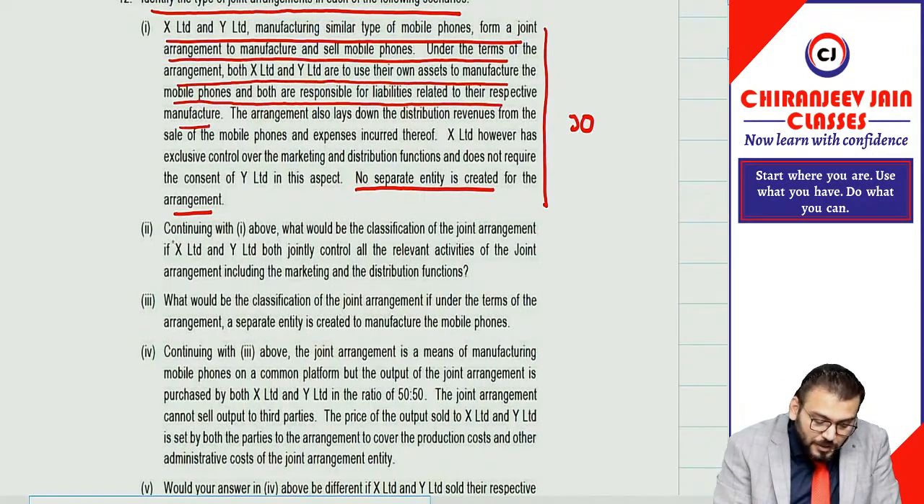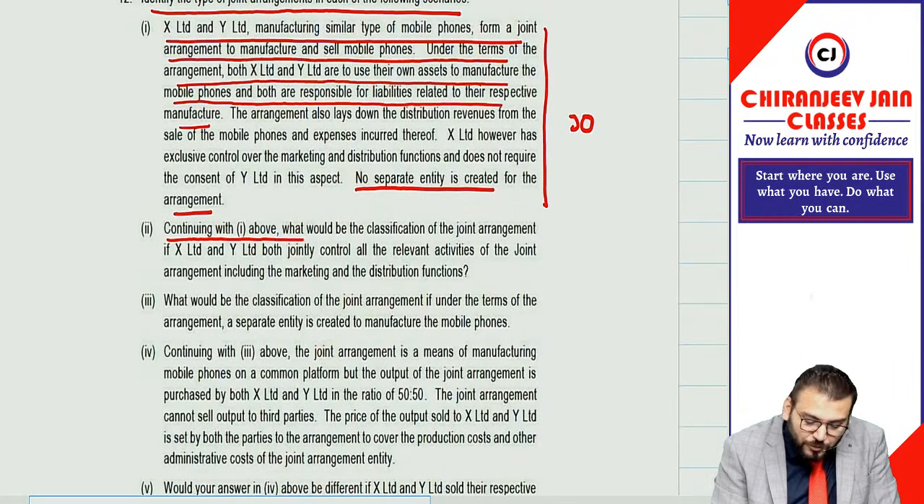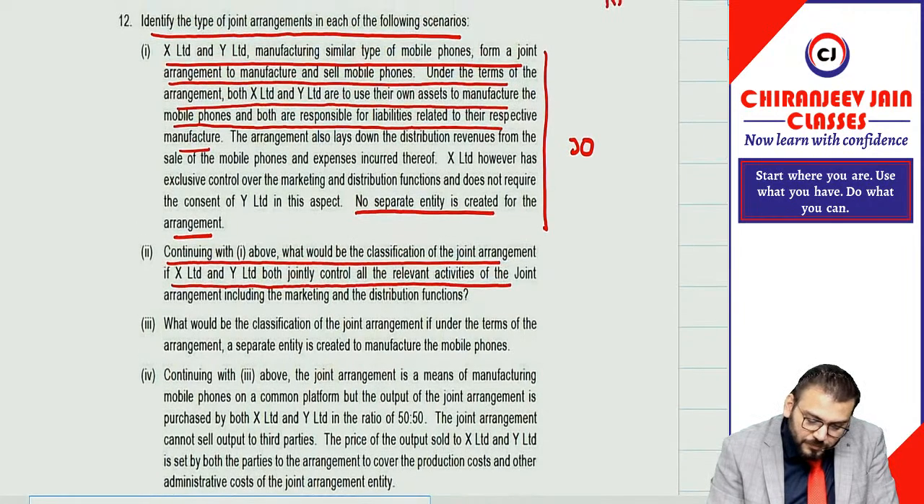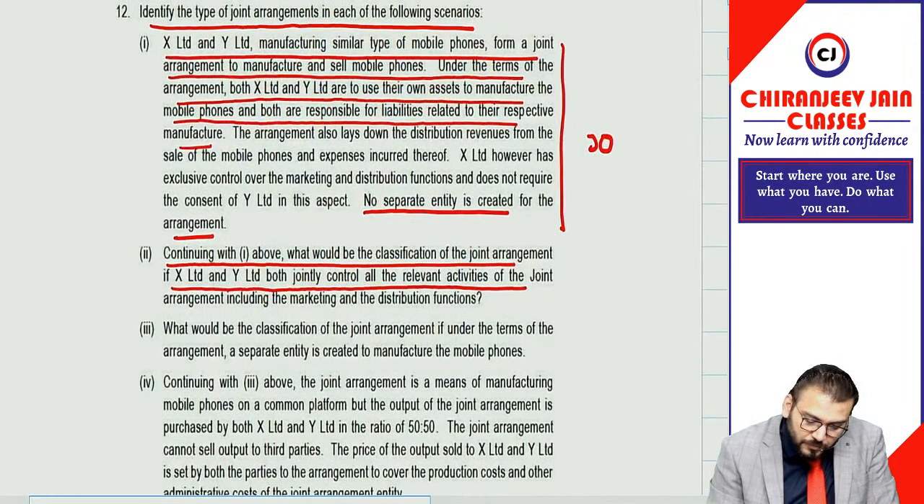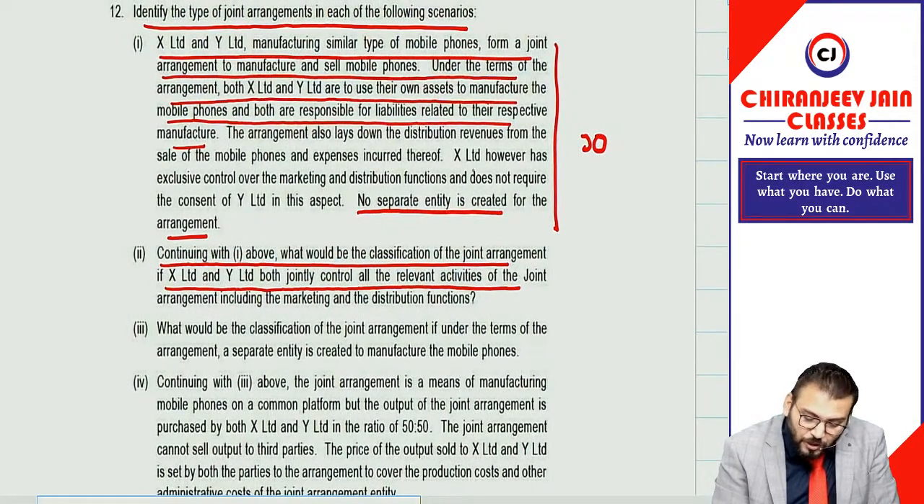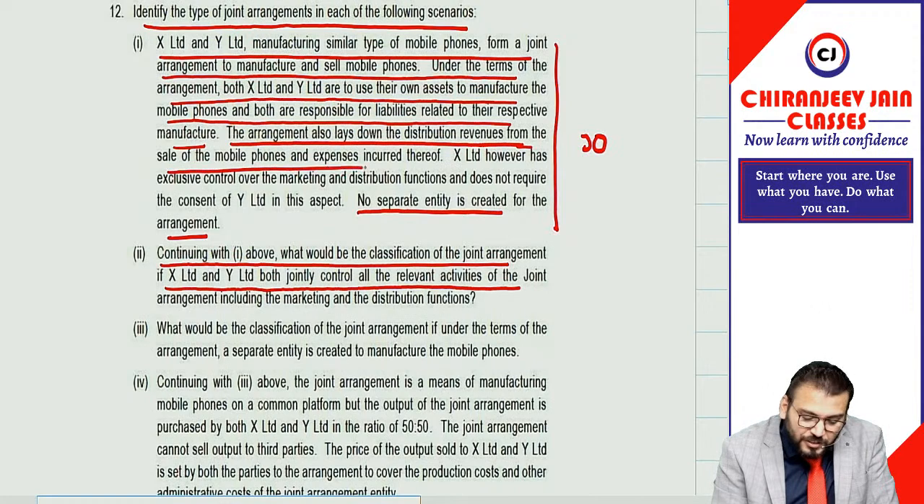Okay, sir. Continuing with one above, what should be the classification of joint arrangement if X and Y Limited are both jointly controlled over the relevant activities of joint arrangement? One thing I have not read. Point number one. The arrangement also lays down the revenue distribution, revenue from the sale of mobile phone and expense incurred thereof.